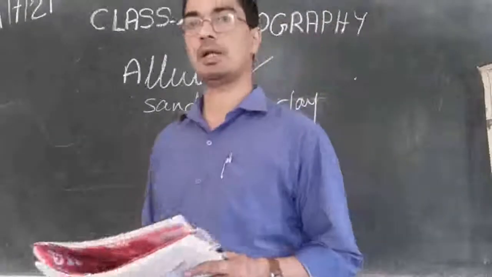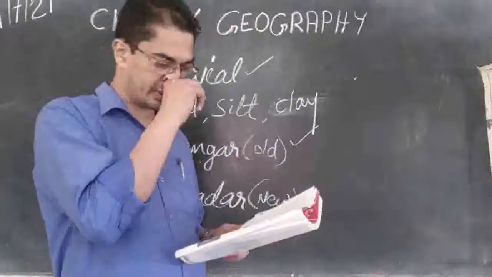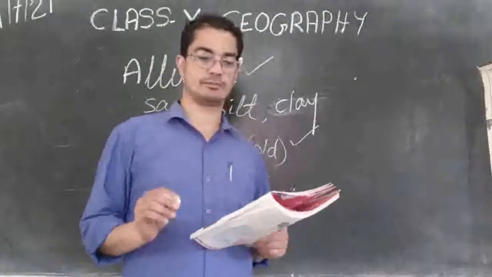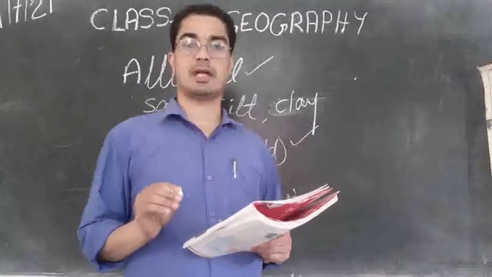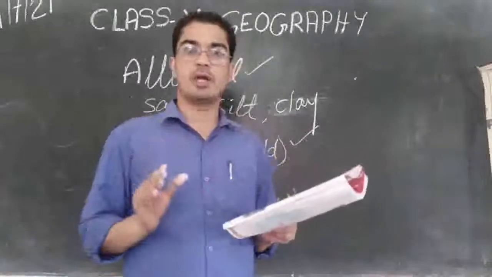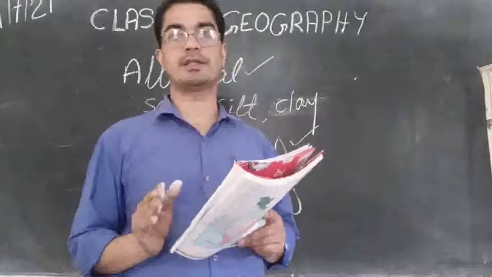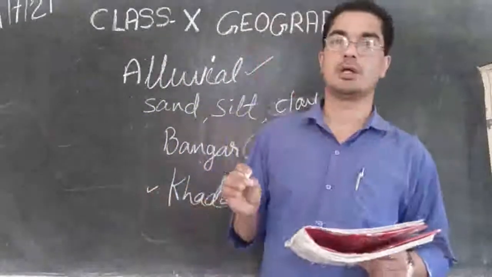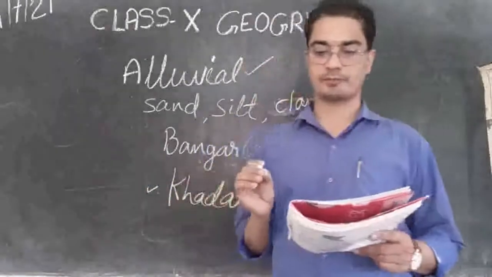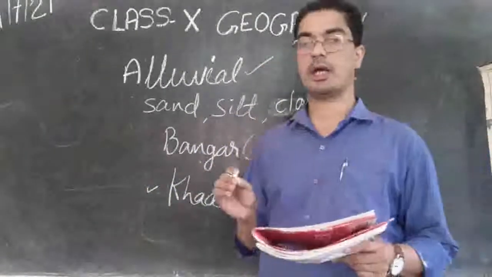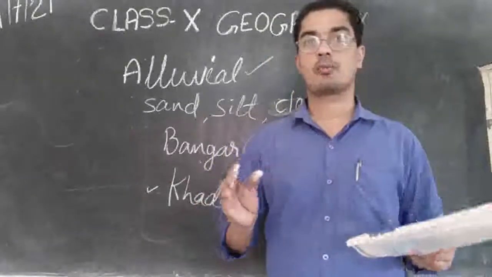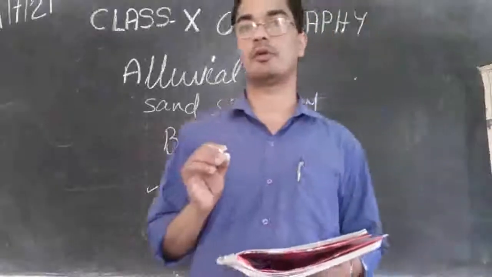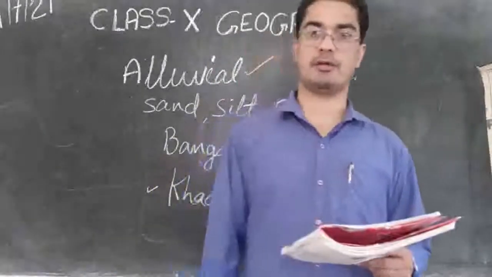So this alluvial soil contains the elements of, what are the elements? It contains potash, phosphoric acid and lime. So these three are very adequately combined in this alluvial soil. Adequate measures of these three elements, that is potash, phosphoric acid and lime. And this combination of these three elements is very suitable for the cultivation of sugarcane.